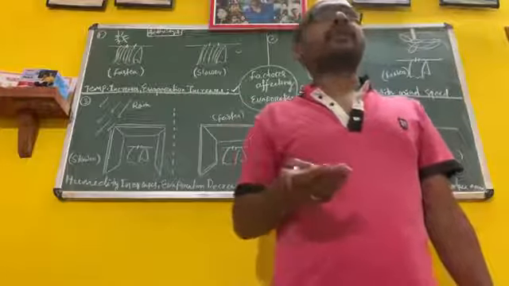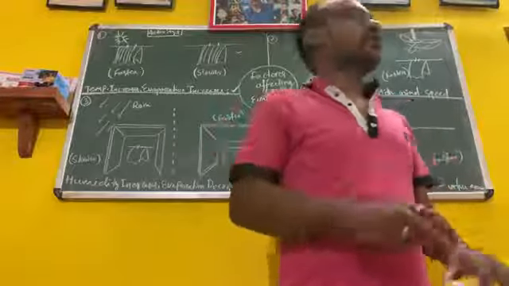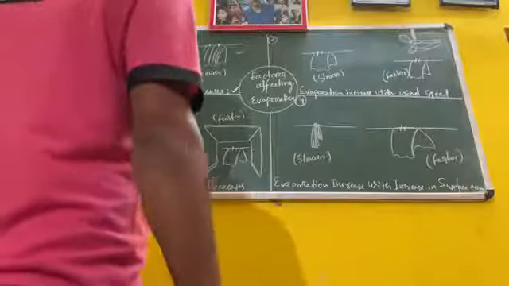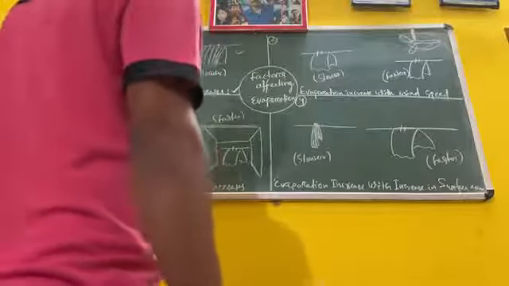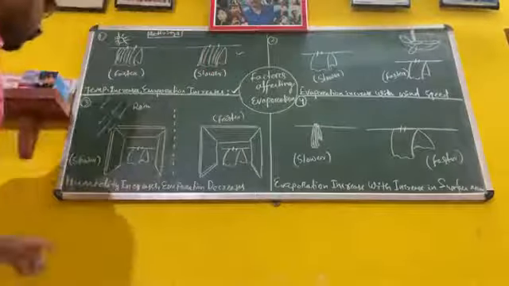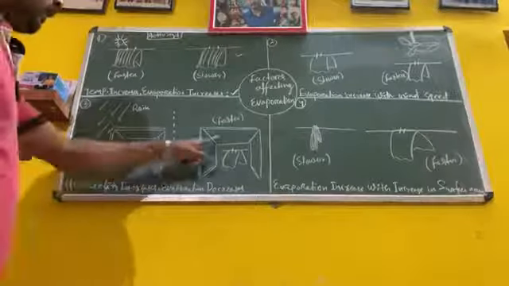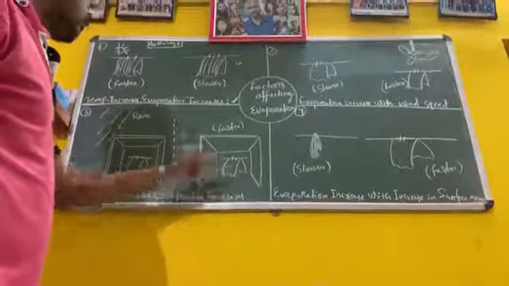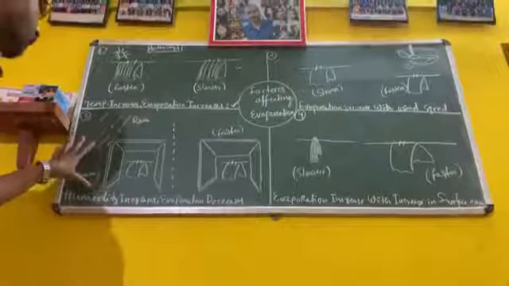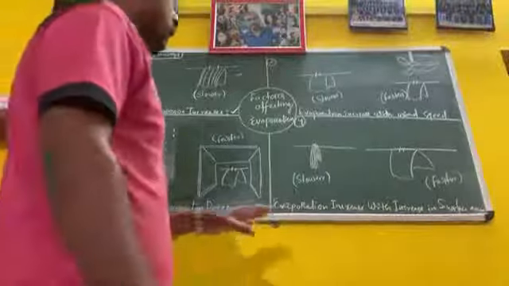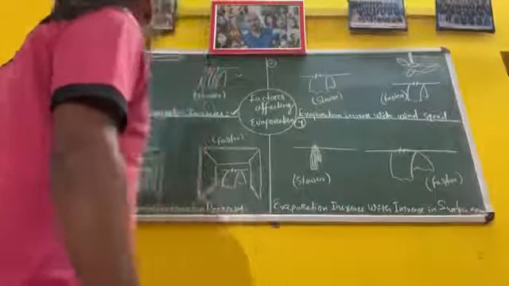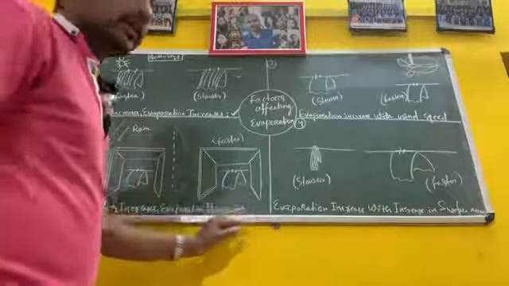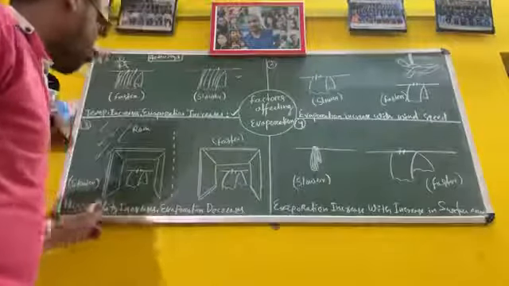So clothes dry quickly in winter and summer rather than in the monsoon. On a rainy day evaporation is slower, and in winter or summer evaporation is faster. So for the third factor, humidity increases, evaporation decreases; humidity decreases, evaporation increases. This is inversely proportional.